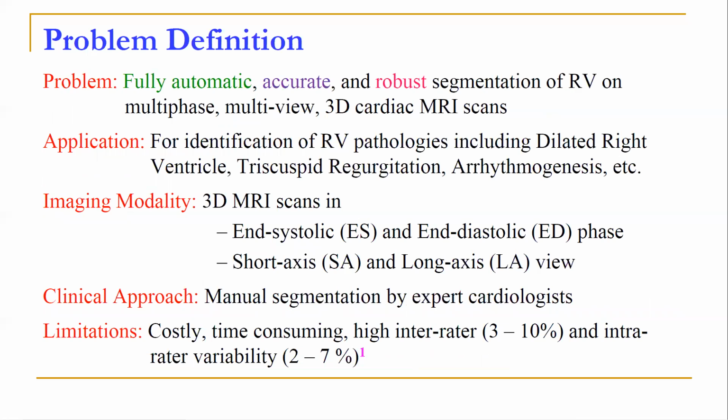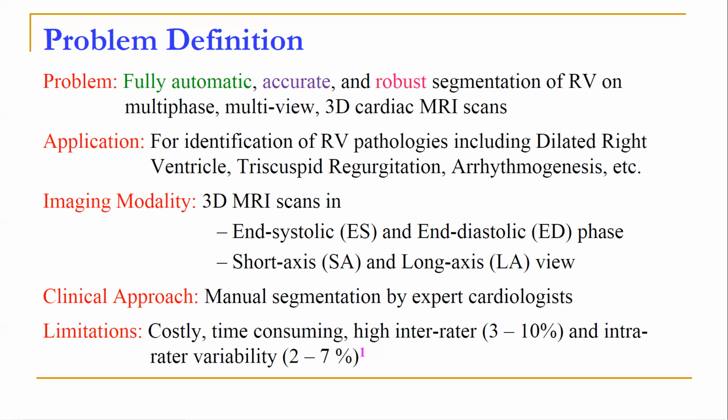The problem that we are focusing on is the following. We want to come up with a fully automatic approach that generates accurate and robust segmentation of right ventricle on multi-phase, multi-view cardiac MRI scans. We focus on right ventricle segmentation because it forms the penultimate step towards non-invasive identification of RV-related pathologies, including dilated right ventricle, tricuspid regurgitation, and arrhythmogenesis.